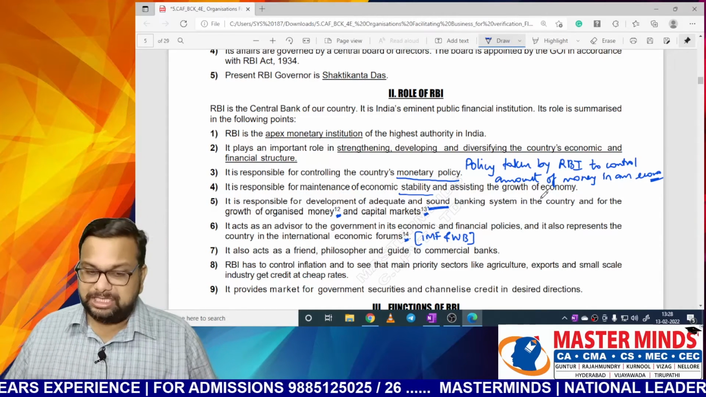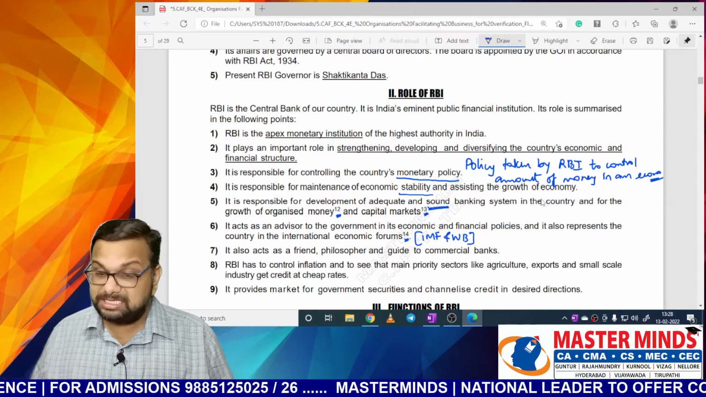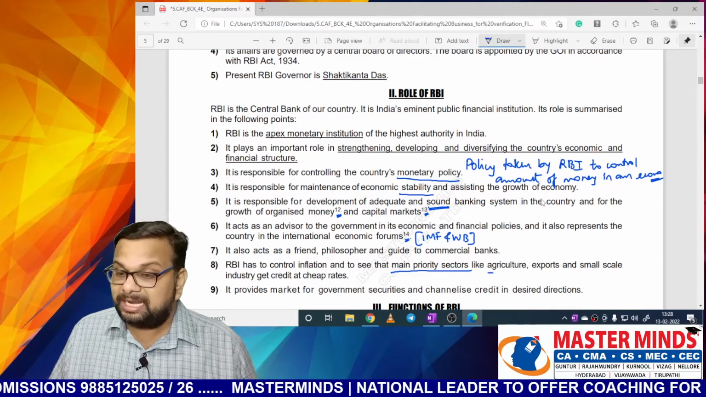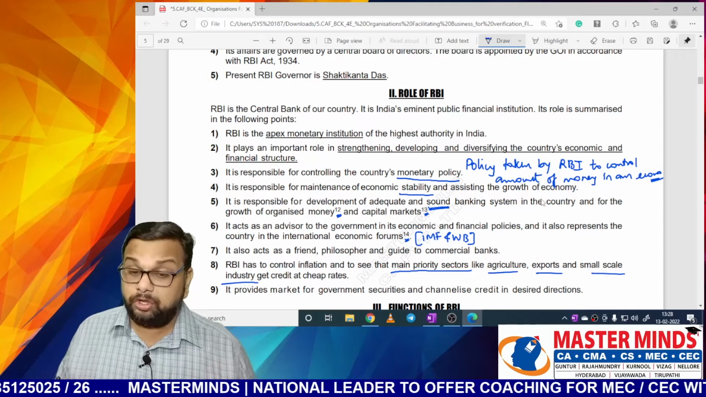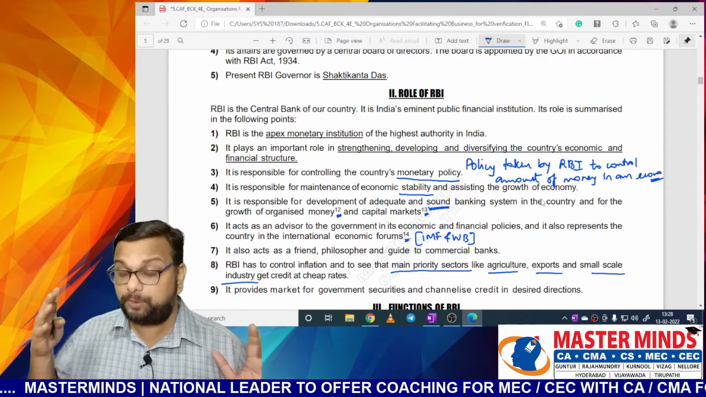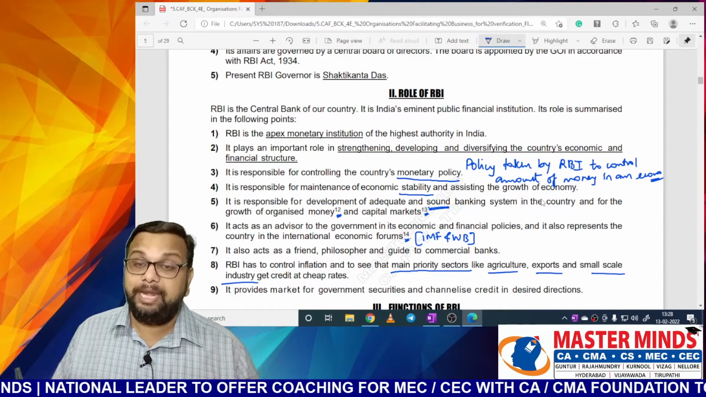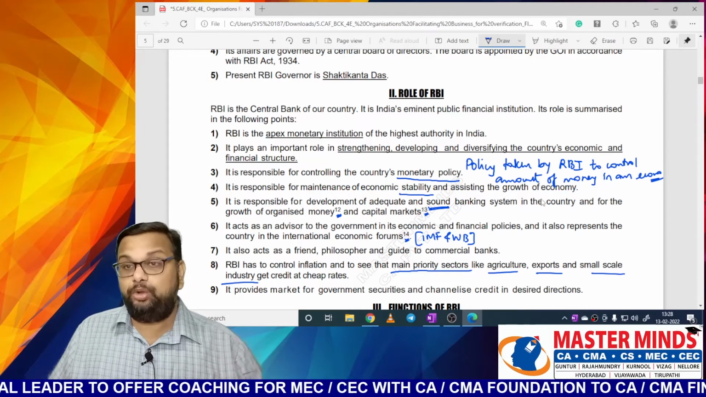Next, RBI has to control inflation and see that priority sectors get support. For India to develop, the main priority sectors are agriculture, export, and small scale industries. So if India has to develop, these sectors have to grow. And if these sectors need to grow, they have to be provided with a sufficient amount of financial help at a lower rate of interest. Then only can these sectors take loans from banks.